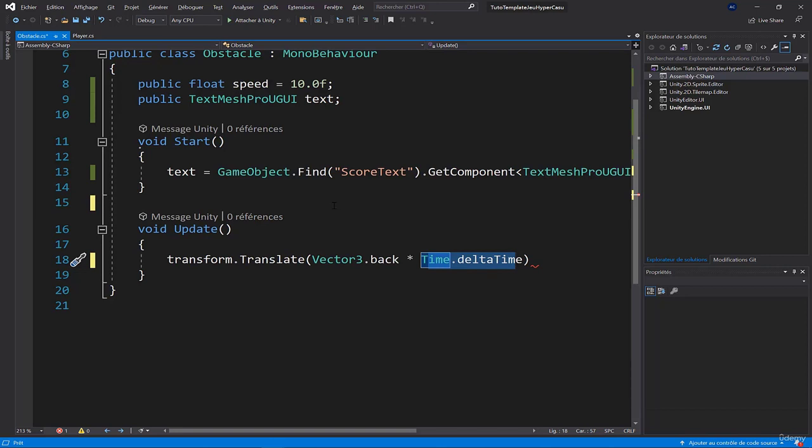Someone who's using an old computer will have the advantage because the game will be so slow that he will see the obstacle like 10 minutes before and will be able to avoid it easily, whereas for someone who has a very, very powerful computer, it will go so fast that they won't have time to avoid it.